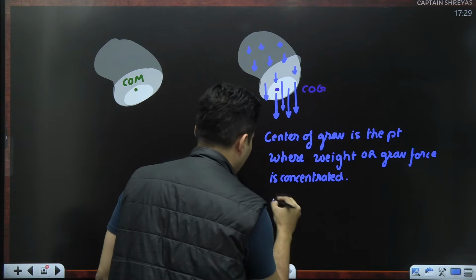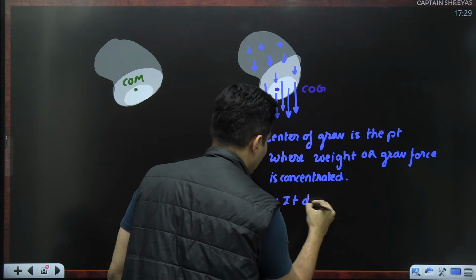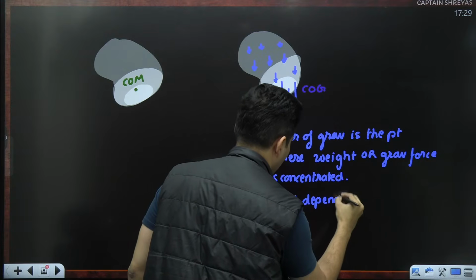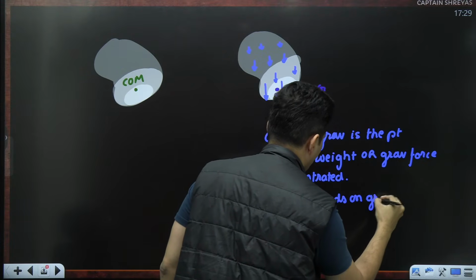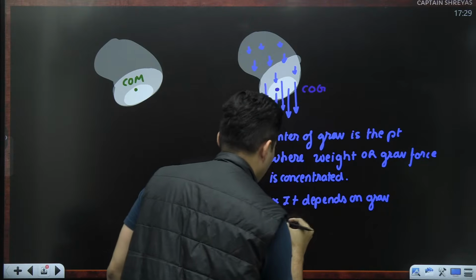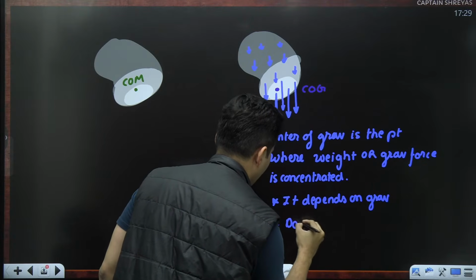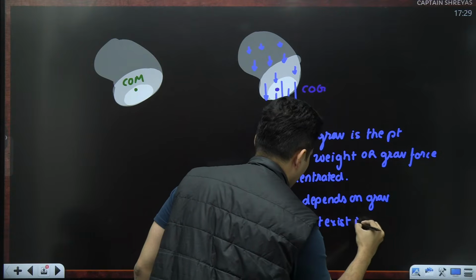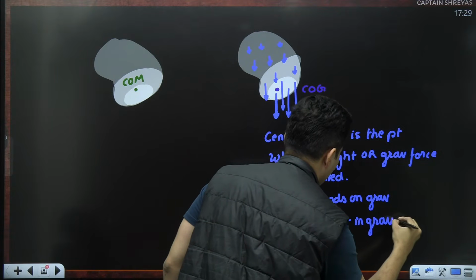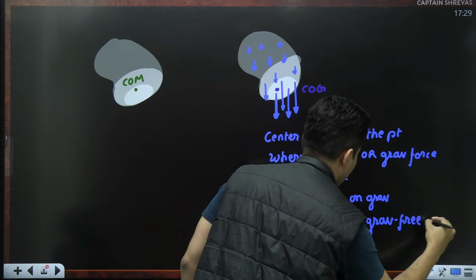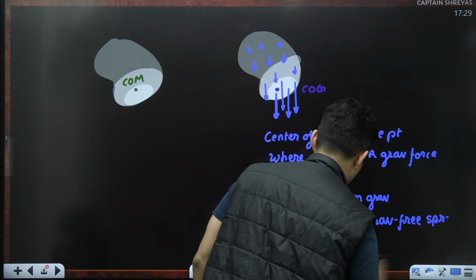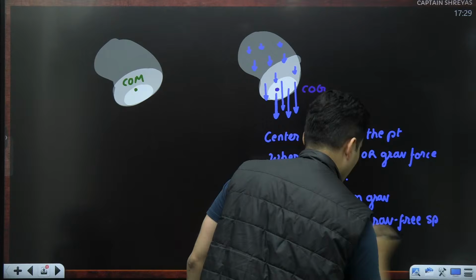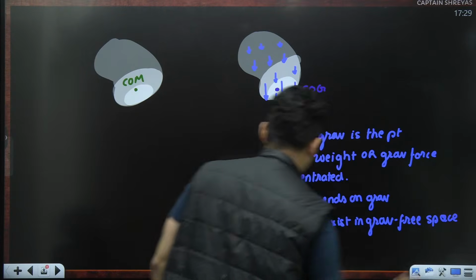It depends on gravity, and it doesn't exist in a gravitational free space. In a gravitational free space, obviously it won't even exist.